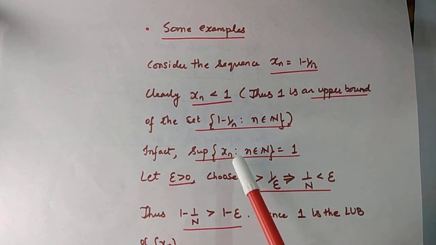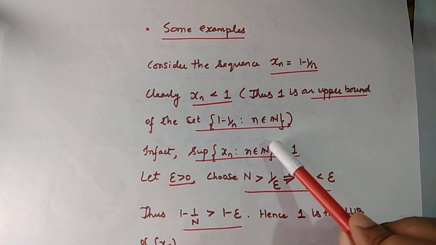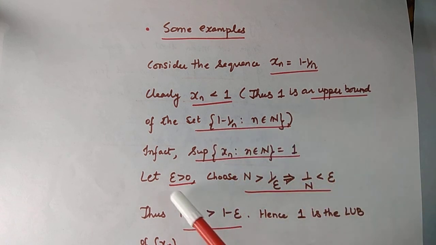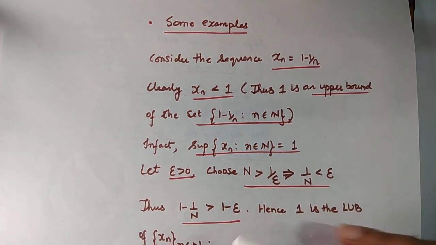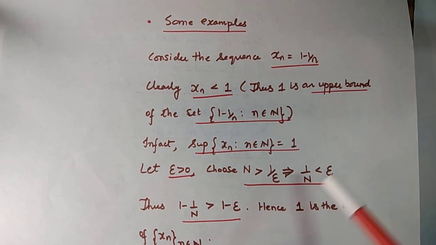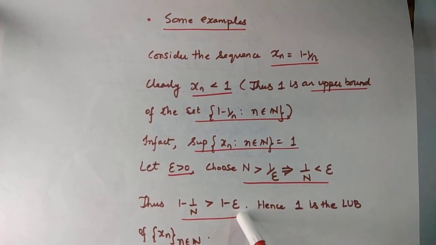In order to check this, we just have to make sure that any number smaller than 1 is not an upper bound of this set. So let epsilon be greater than 0 and choose a natural number n which is greater than 1 by epsilon. So this implies that 1 by n is less than epsilon, and hence 1 minus 1 by n is greater than 1 minus epsilon.